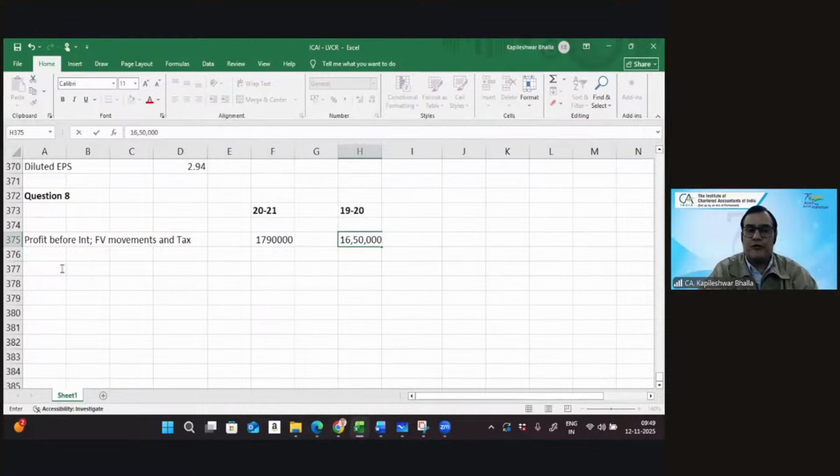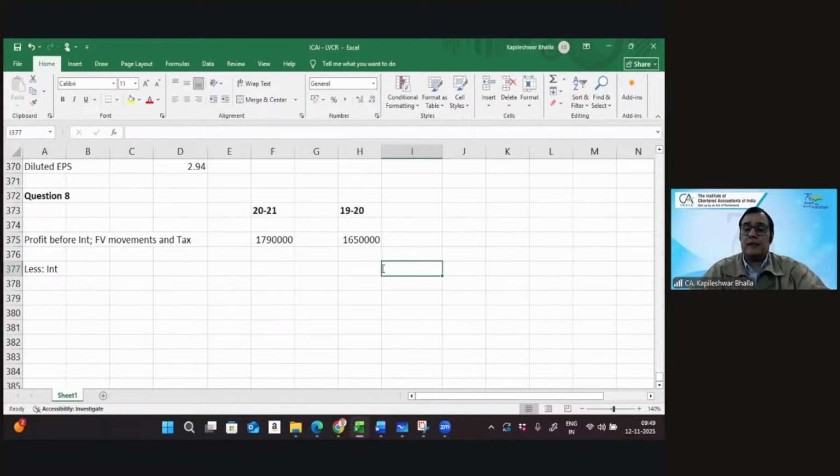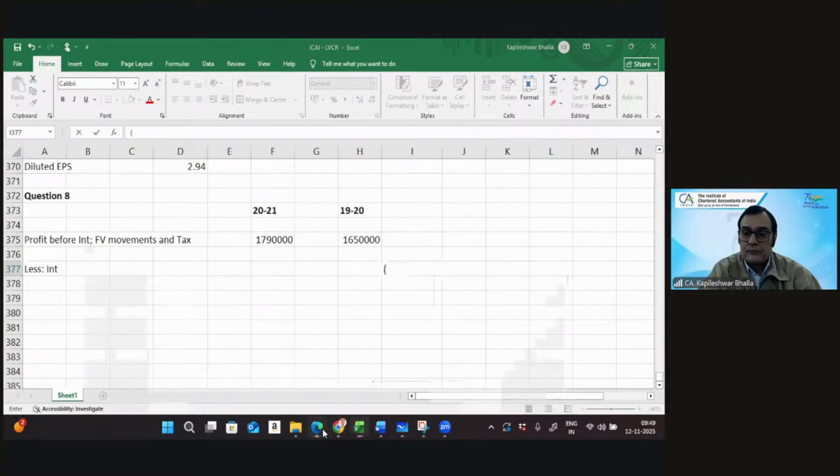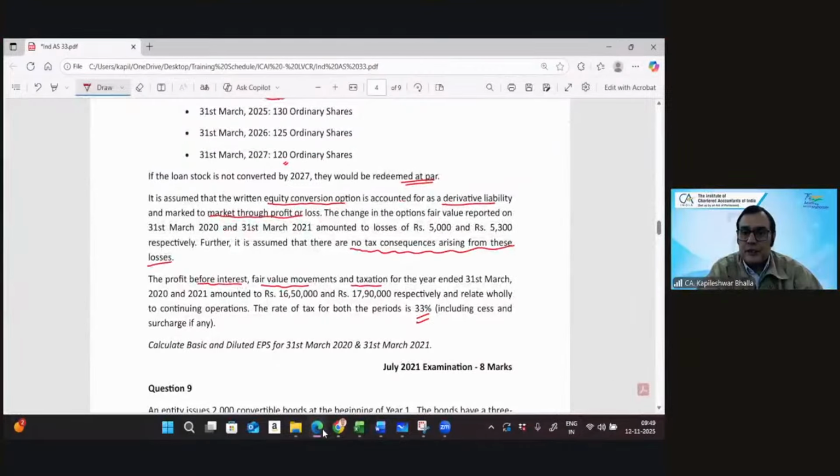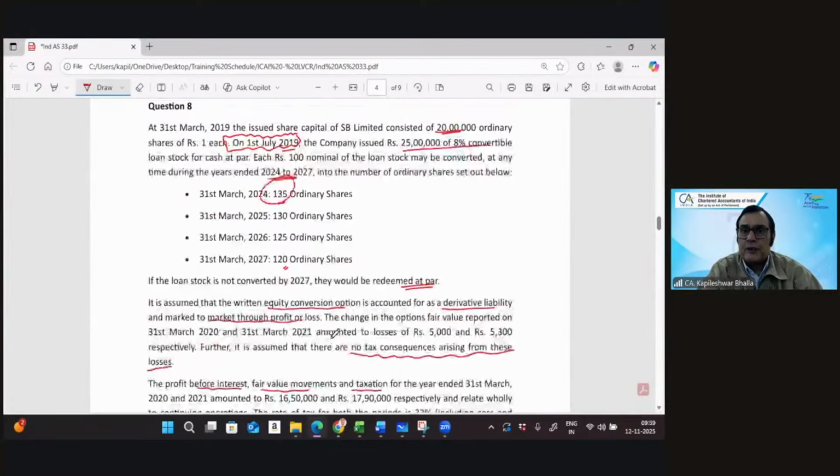So I think what we're going to do, first of all, let's take the interest. Now remember, the interest for the previous year is going to be for 9 months. Can I say the interest in this particular case is, we've got total 25 lakhs into 8%.